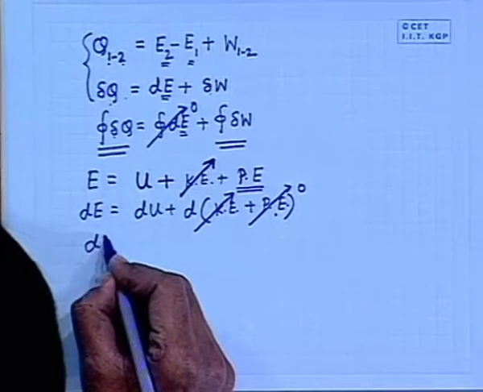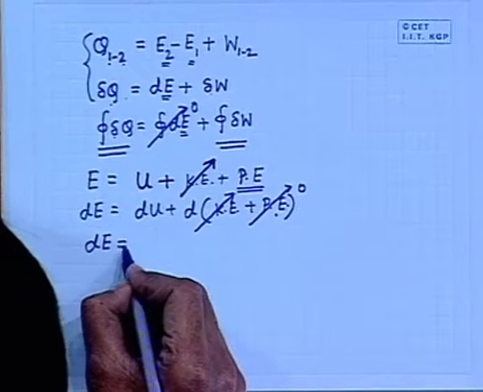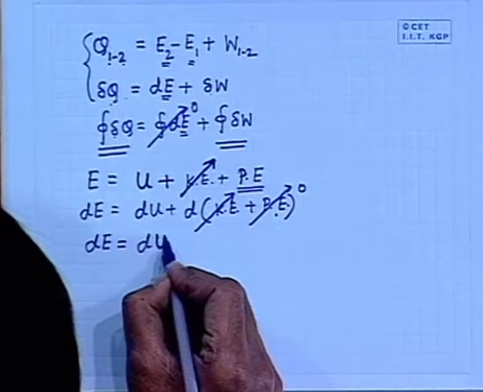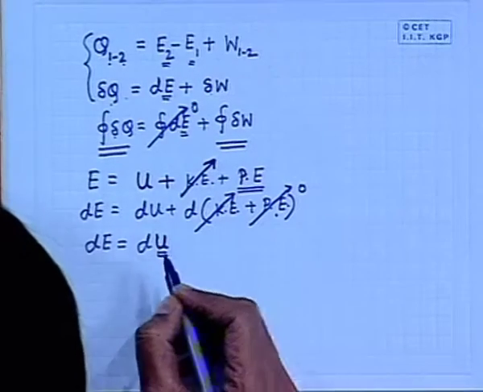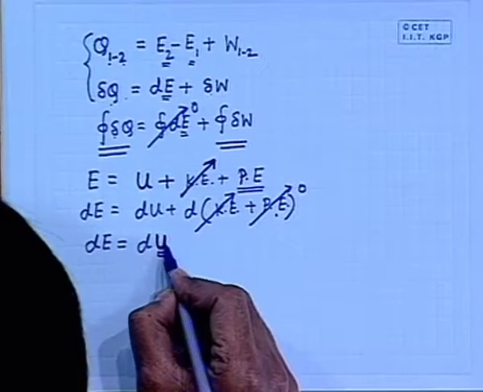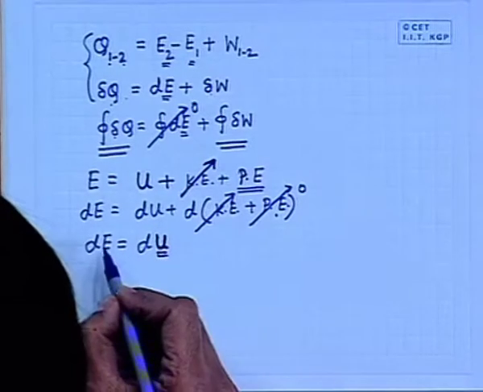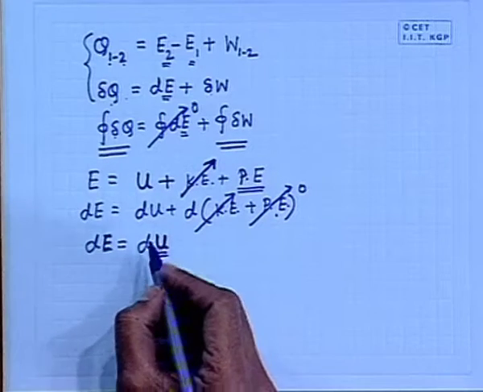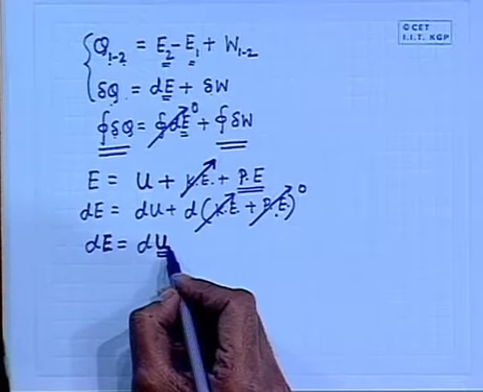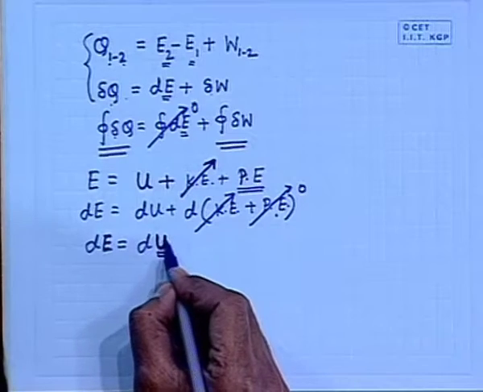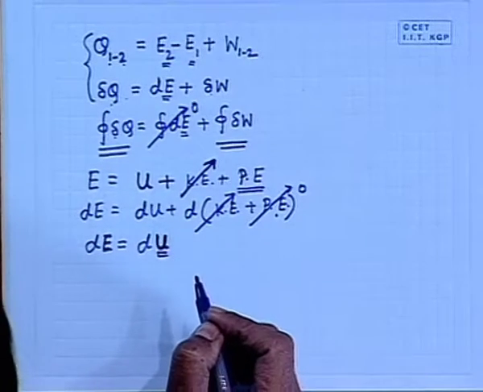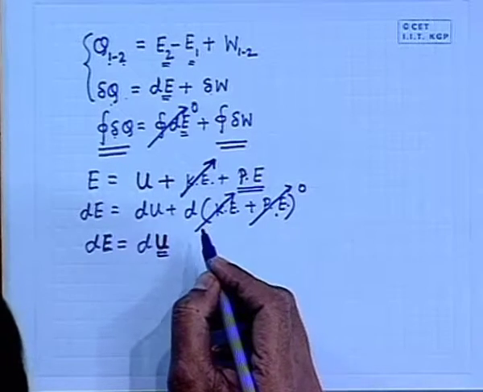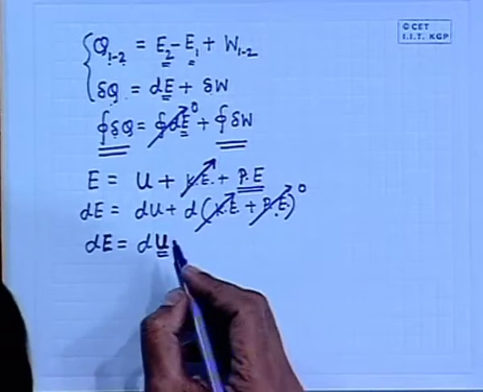So finally, for a closed system at equilibrium states, we can write that the change of its internal energy is the change of its intermolecular energy U only. This is the usual sign convention, the usual nomenclature, U as the intermolecular energy and E as the internal energy. Therefore, we will denote the internal energy for a closed system henceforth by the term U. U is actually the intermolecular energy. So when we refer to the internal energy of a stationary closed system at equilibrium states,